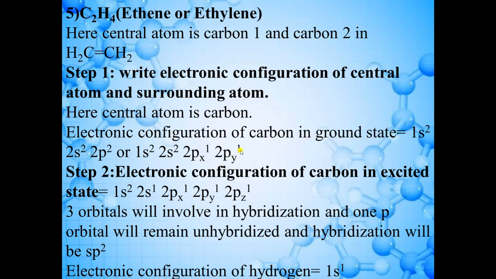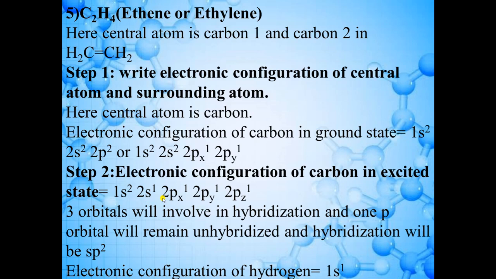Now we will write this electronic configuration in excited state. So s orbital electron will jump to 2pz orbital. Now there are 4 unpaired electrons in 4 atomic orbitals. Now out of these 4 atomic orbitals, only 3 will participate in hybridization.